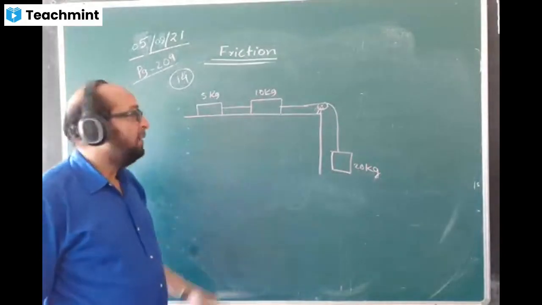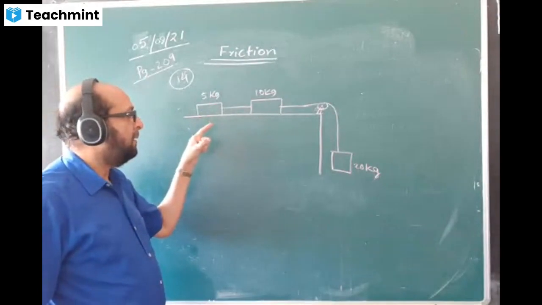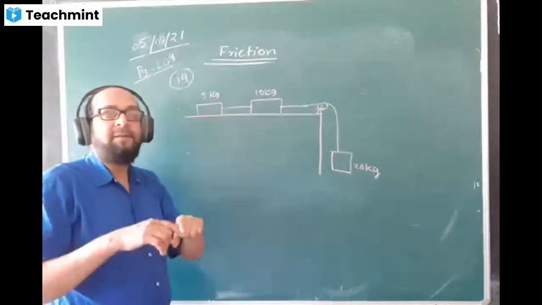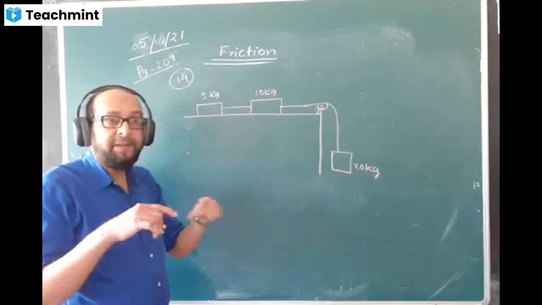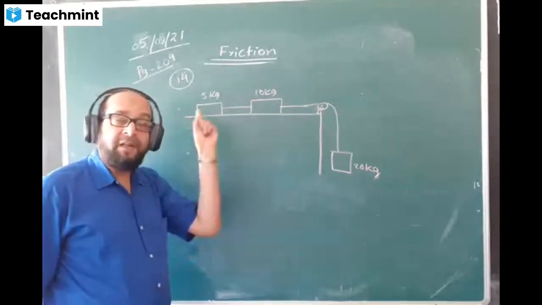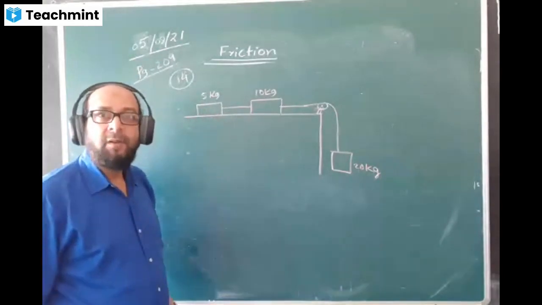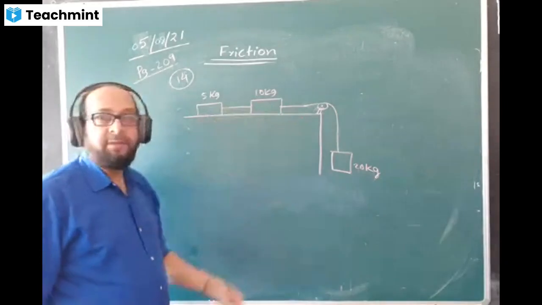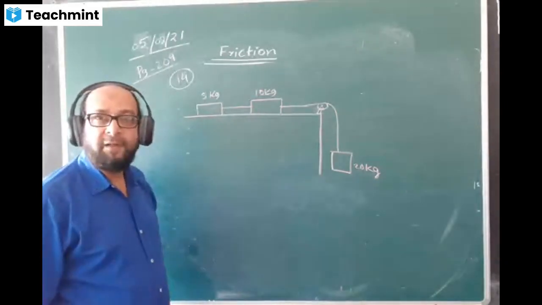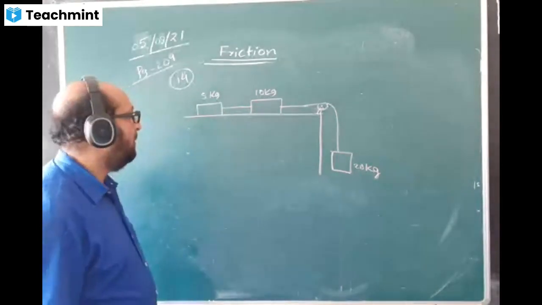This is the diagram. We need the coefficient of friction. Remember that figure number also, 11-42 corresponds to this diagram. In the exam, the diagram will be given in the question paper. In the book they are given, and the same figure is followed in this question. When it comes in the exam, this figure will be given, so you don't have to remember it.